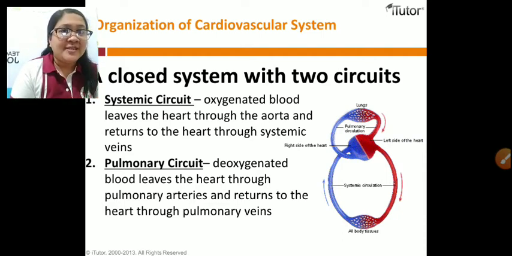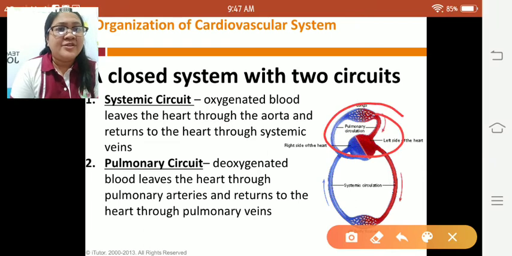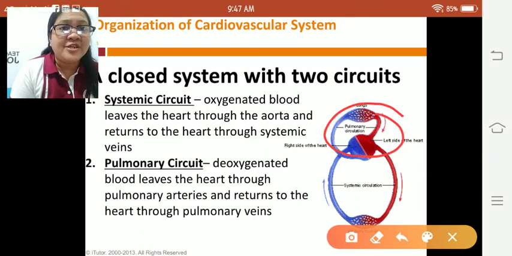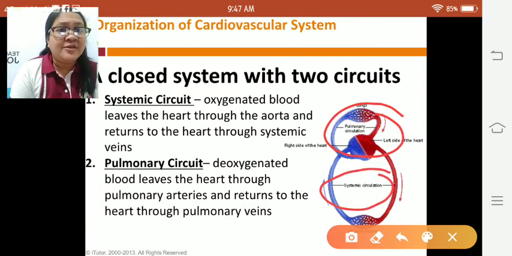As you look at the picture, we have here the pulmonary circulation, and we have the systemic circulation below. In the pulmonary circulation, as you can see, the deoxygenated blood leaves the heart through the pulmonary arteries and goes to the lungs for oxygenation.